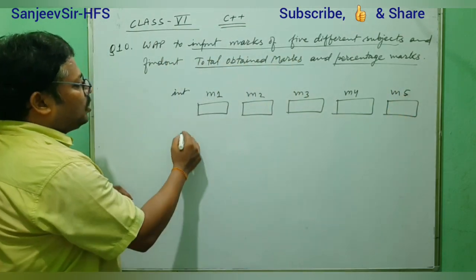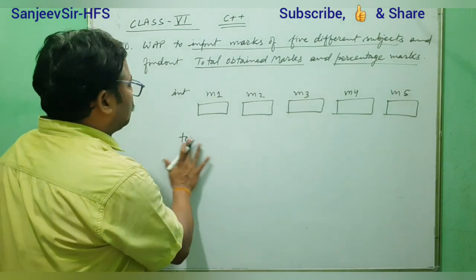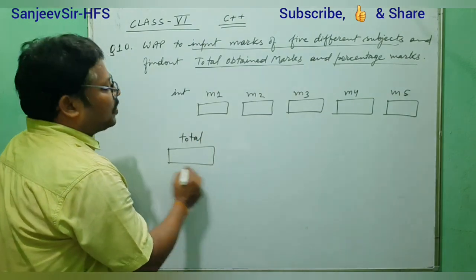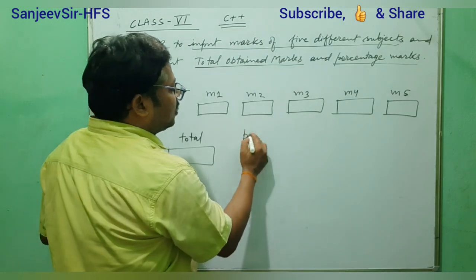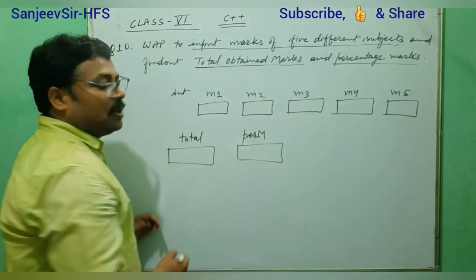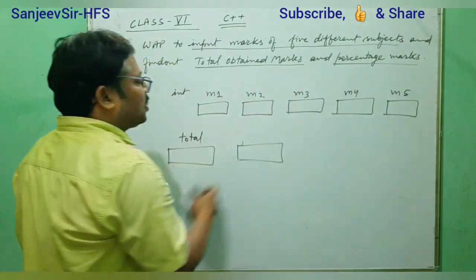Now we need total obtained marks, TOM, or we can write total also. You write total. So we need total, and percentage marks, PM, or we can type PER or PERM for percentage marks. If we take percentage as PER, that is also fine. So we take it here.